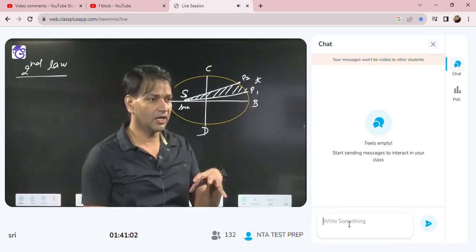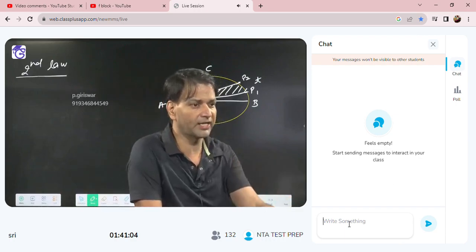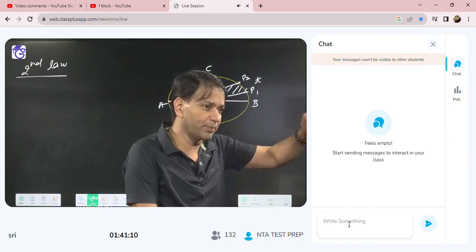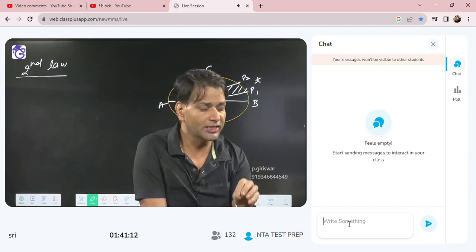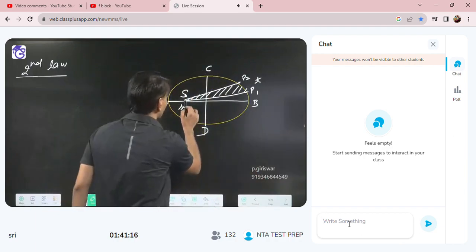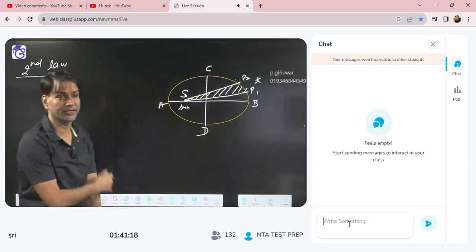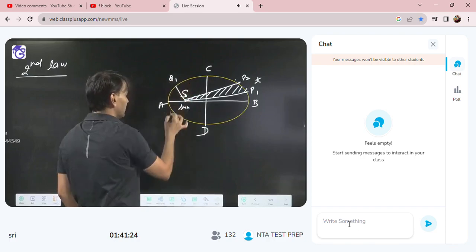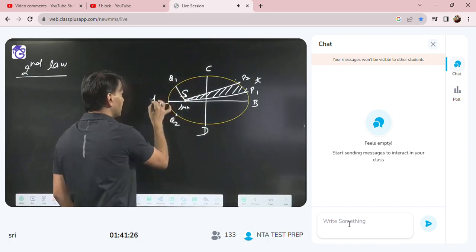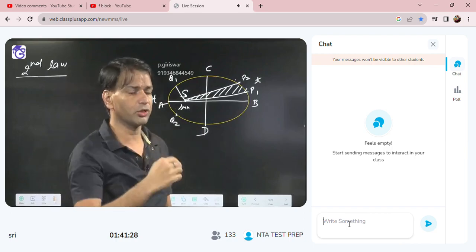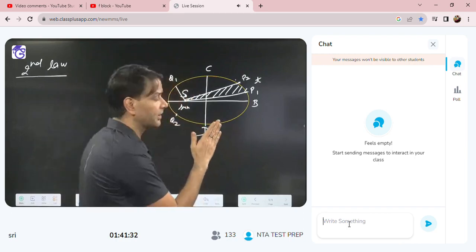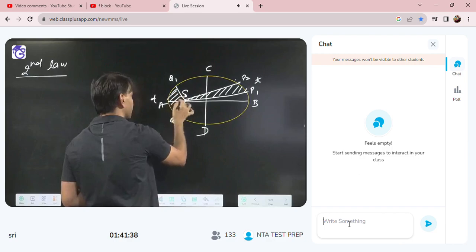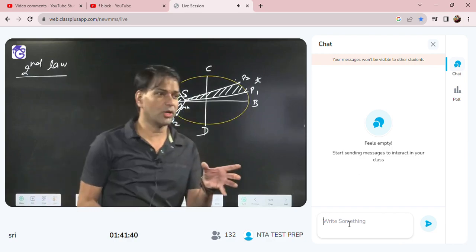So what I said, a line joining the sun and planet sweeps equal area in equal intervals of time. When the planet is going from P1 to P2 and it is taking time t, in the time t how much area does it sweep? It sweeps the area SP1P2. Now suppose there is another position Q1 and it reaches Q2 in the time t. Again it sweeps the area SQ1, going up to SQ2. If the time is equal, then the area will be equal.